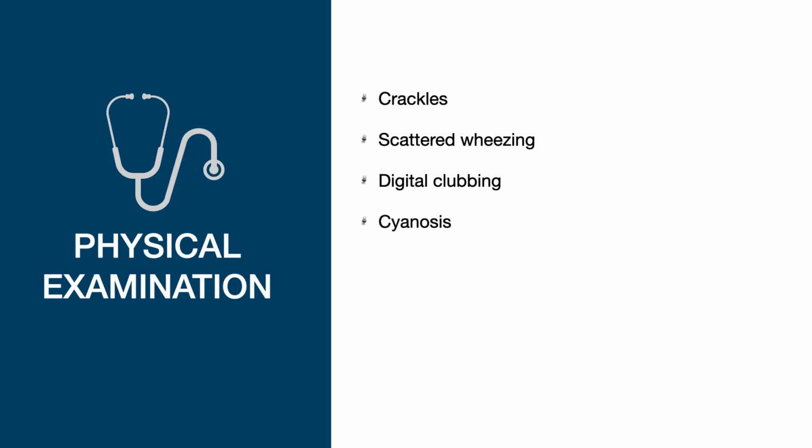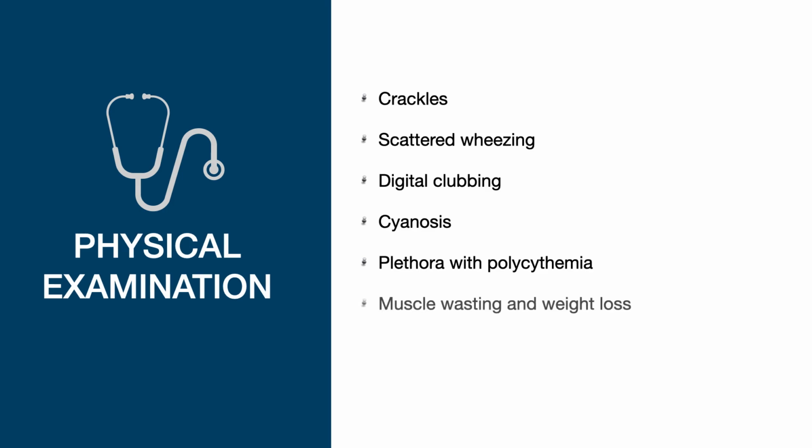Findings on physical examination are non-specific and may include the following: crackles and scattered wheezing, digital clubbing in 2 to 3% of patients, more frequent in moderate to severe cases, cyanosis and plethora with polycythemia from chronic hypoxia, wasting and weight loss, physical stigmata of cor pulmonale in advanced disease.